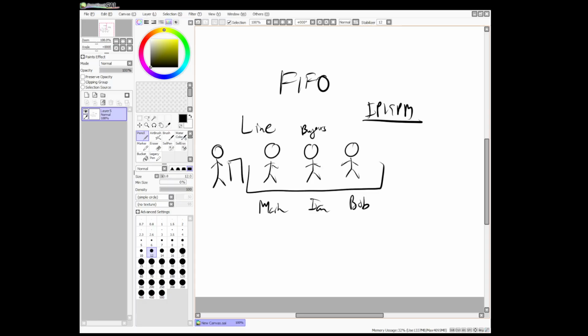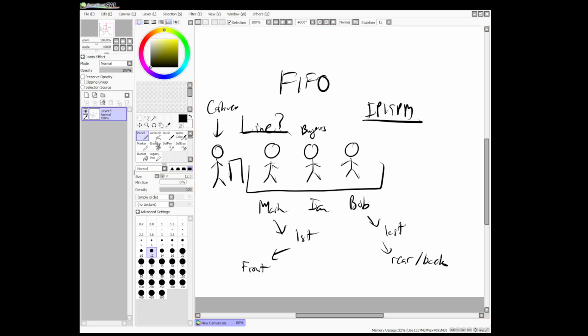Now, when I added this cashier, who do you think is the first in line? Of course, the first in line obviously here is Mark. The last one here is Bob. We also have another term here in Java programming: when you're at the first one, we call you the front. And at the last part, you are called the rear or the back.